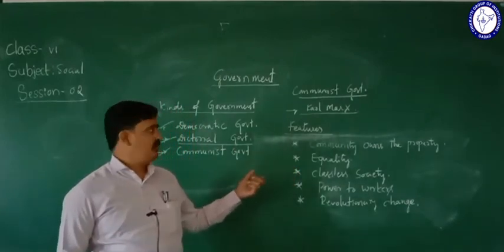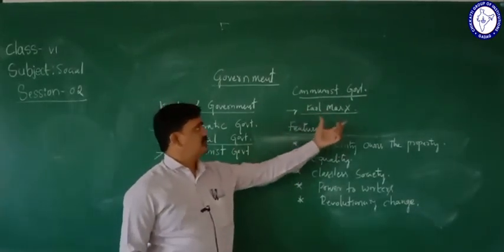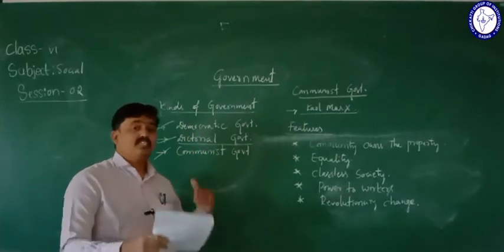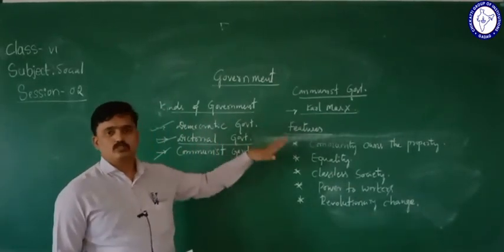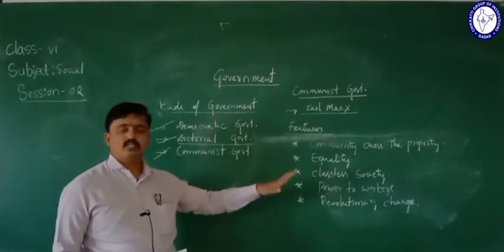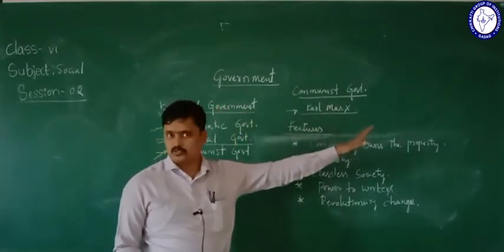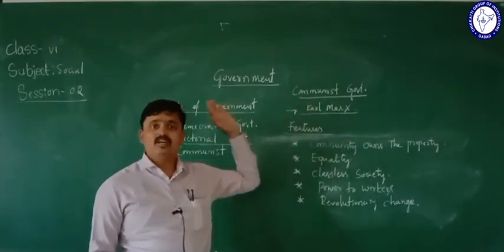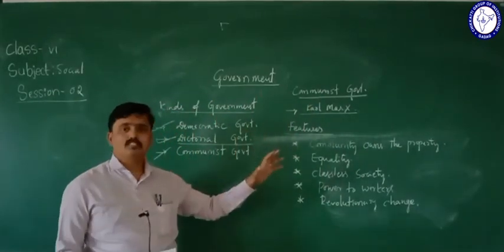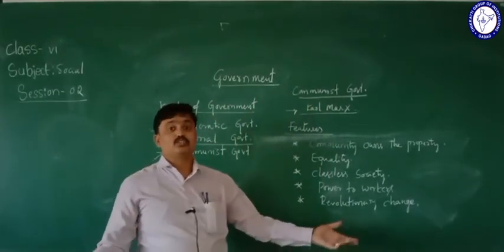So everything is clear, and afterwards see these are the main important kinds of government here. Democracy means we know it is a people government. So it is a people government. The dictatorial means there is no freedom for the citizen.